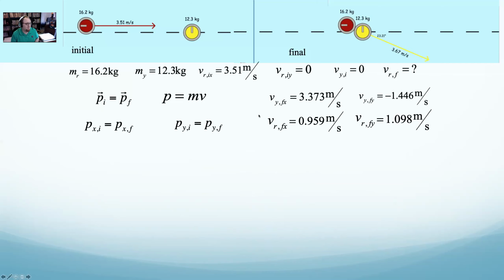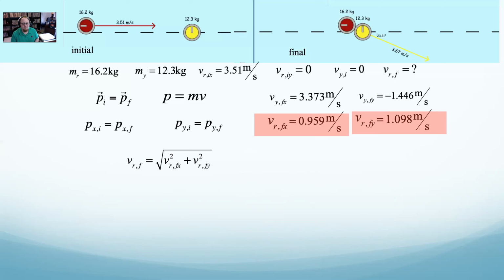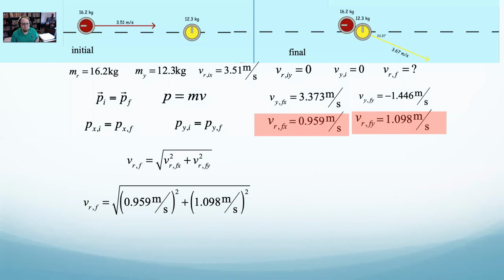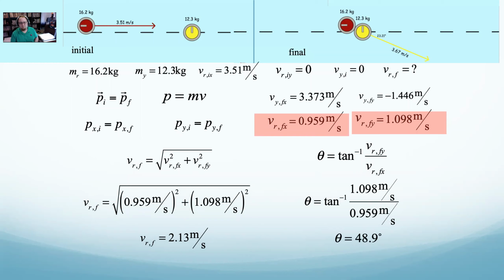My goal was to find the final velocity of the red. I have its x component, and I have its y component. If I have its x and y component, I can easily put it together. Use the Pythagorean theorem to get the magnitude, and to get the angle is just the inverse tangent of y over x. And there's my answer.